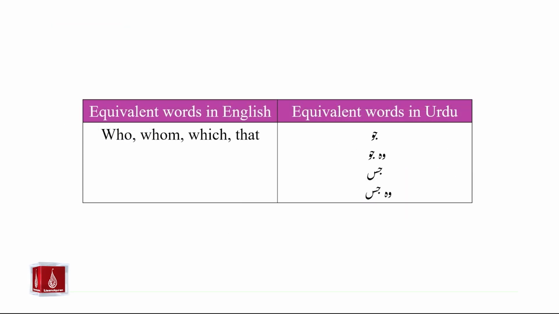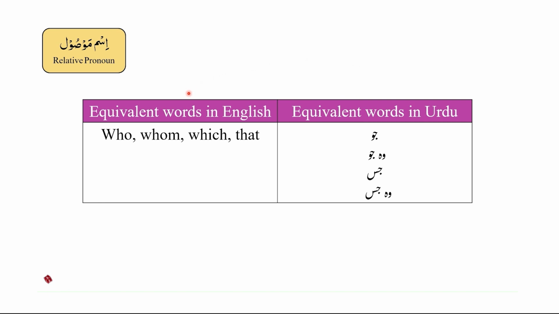There are equivalent words for relative pronouns or ism mausul in English and in Urdu. Examples of equivalent words in English are who, whom, which, that. And examples of equivalent words in Urdu are jo, wo jo, jis, wo jis. Let us now study the different types of relative pronouns or ism mausul in Arabic.